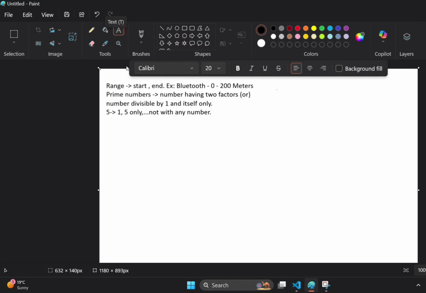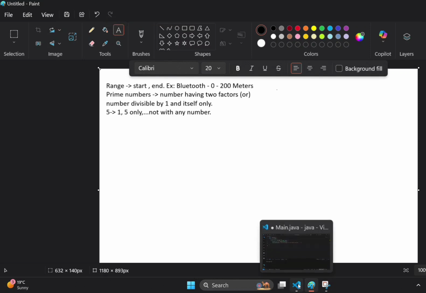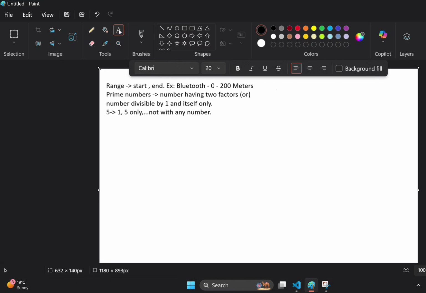Let me say the logic first. Okay, what I am going to use here now. Here is my logic. I need two variables, or simply I can say the algorithm only, the steps. No need to explain the code now. Simply I will have a start and end, right? I should have a starting point. Yeah, start point and end point.